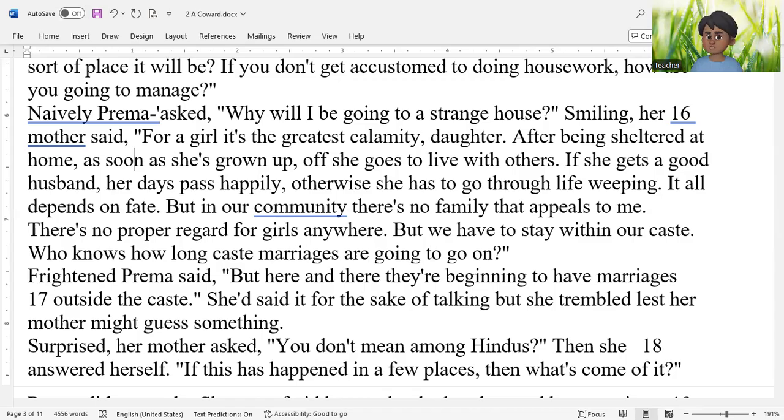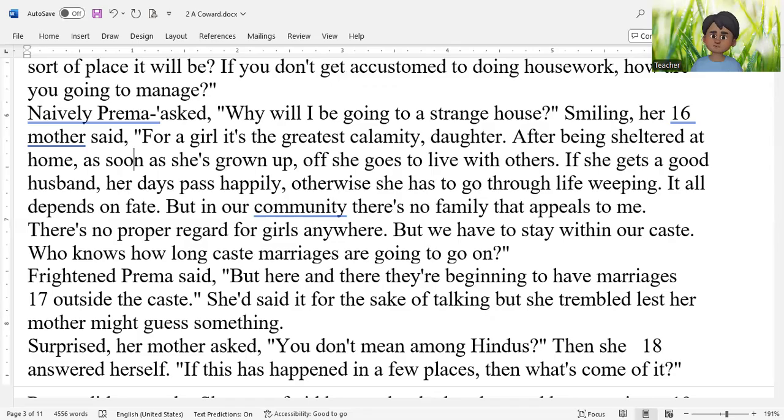So note down in your copy under theme fatalism. This story shows that the life of girls depends on fate. Fatalism. In your note copy under the title theme, write one theme, that is fatalism. Fatalism, what does it mean? Fatalism means your future does not depend on your hard work, it depends on luck, on chance, on fate.